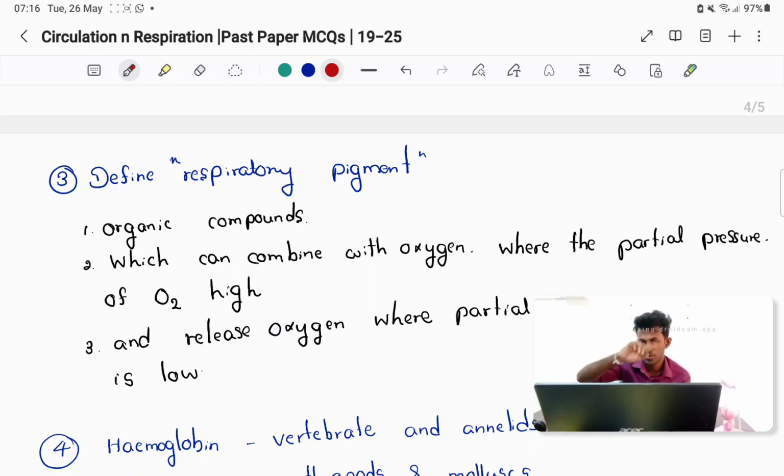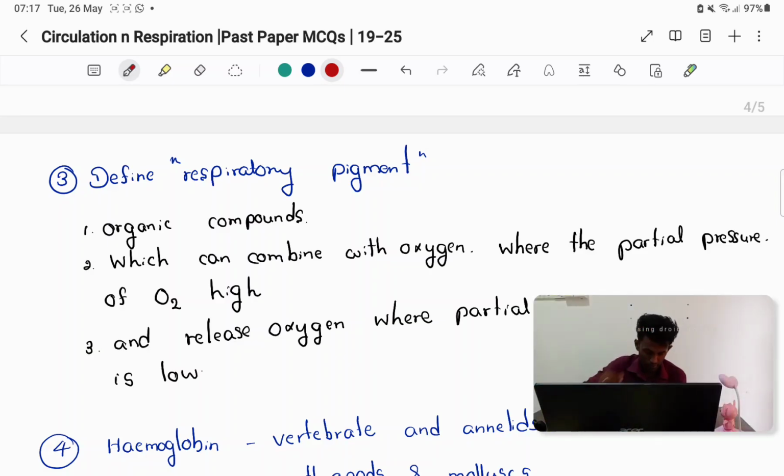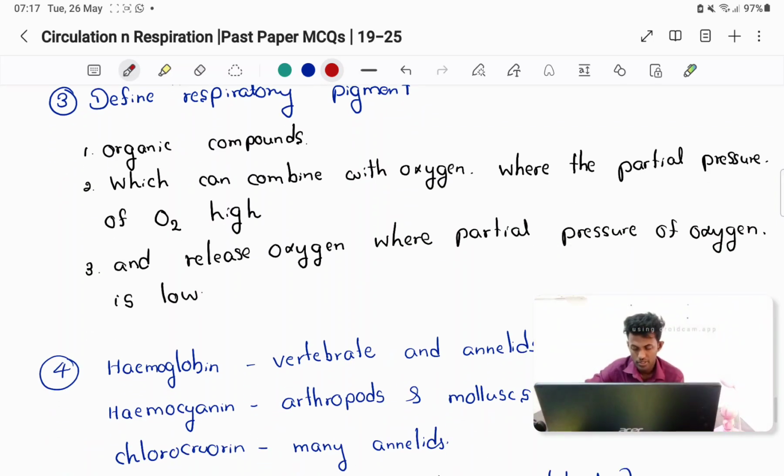Close to the lungs, those blood capillaries have a high partial pressure of oxygen, so they can bind with oxygen, right? For example, hemoglobin binds with oxygen, forming oxyhemoglobin in the lungs. But the third point is that it releases oxygen where the partial pressure of oxygen is low.